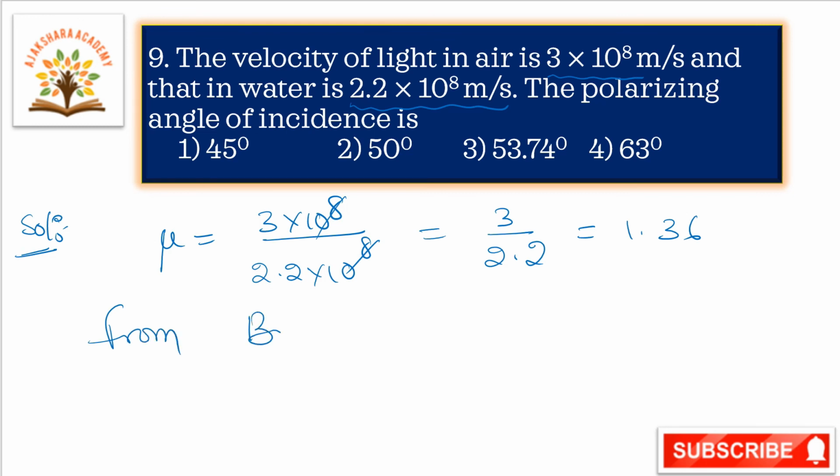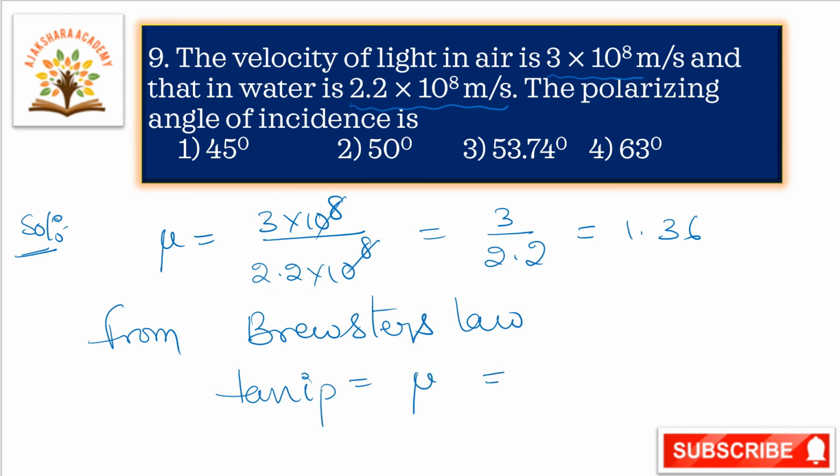Now from Brewster's law, tan I is equal to mu, that is 1.36. Therefore the polarizing angle of incidence I is equal to tan inverse of 1.36.